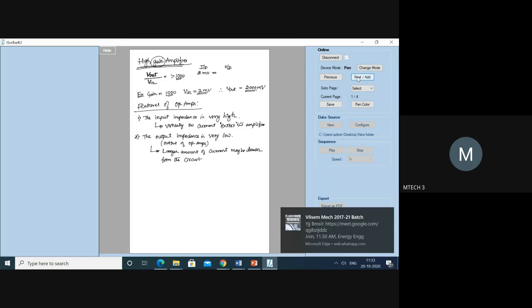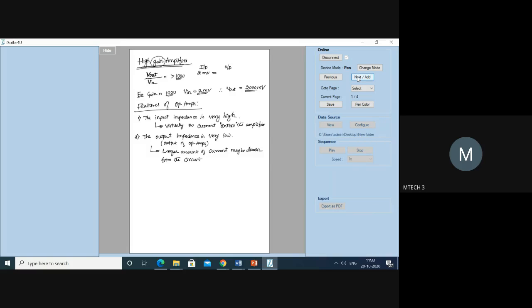Are you understanding now? The input impedance is very high, it means virtually no current enters into the system. The second point is the output impedance is very low, that is, a larger amount of current can be drawn.